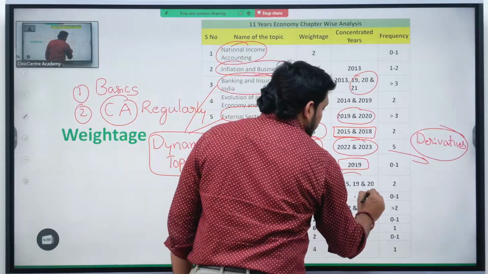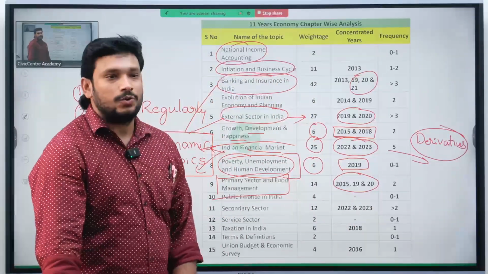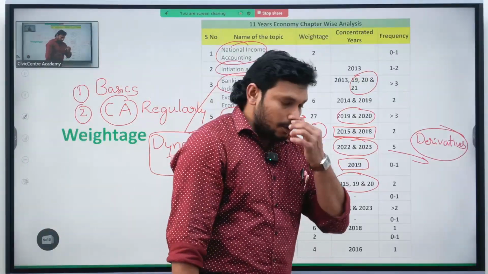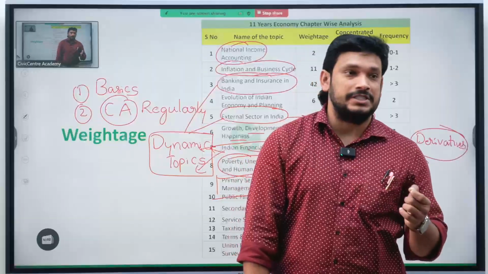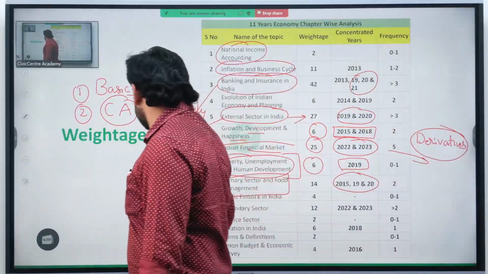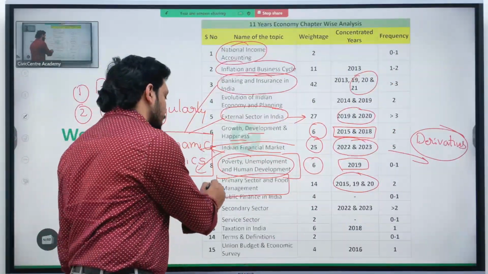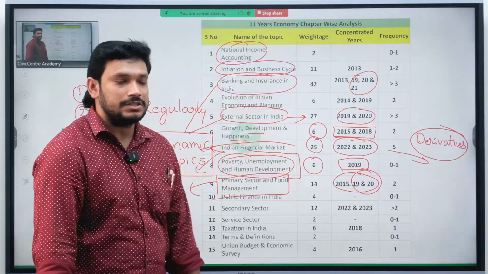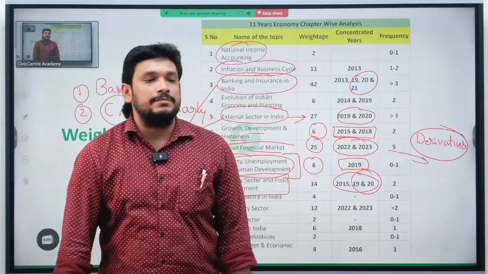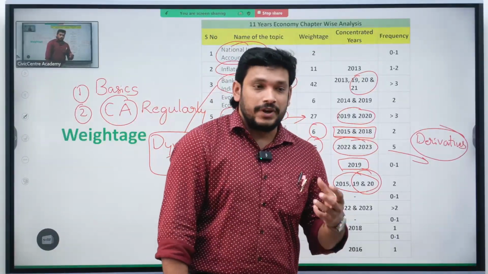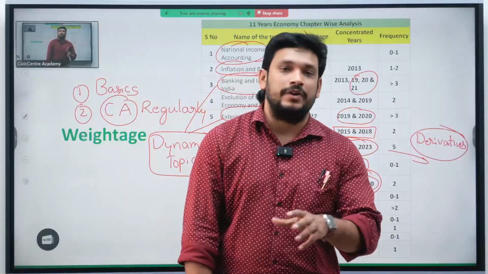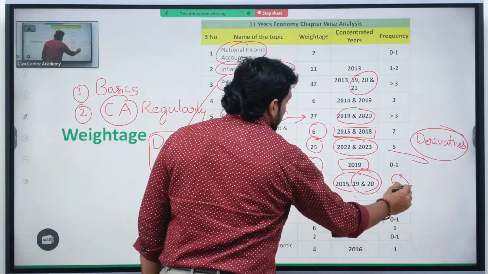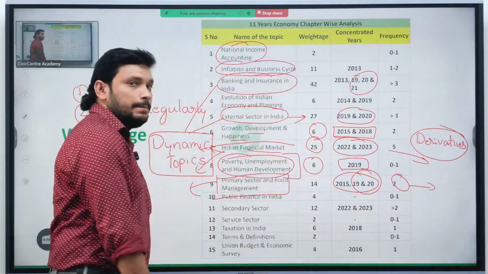In 2015, 2019, 2020, every year they are asking 2 to 3 questions regarding the MSP or regarding how the public distribution system works. These are the topics that they concentrated on more, and they concentrated on 3 to 4 questions in 2019-20 because most of the PDS schemes came then to feed the people who were affected by COVID. You can expect at least 2 questions in 2025 regarding PDS.